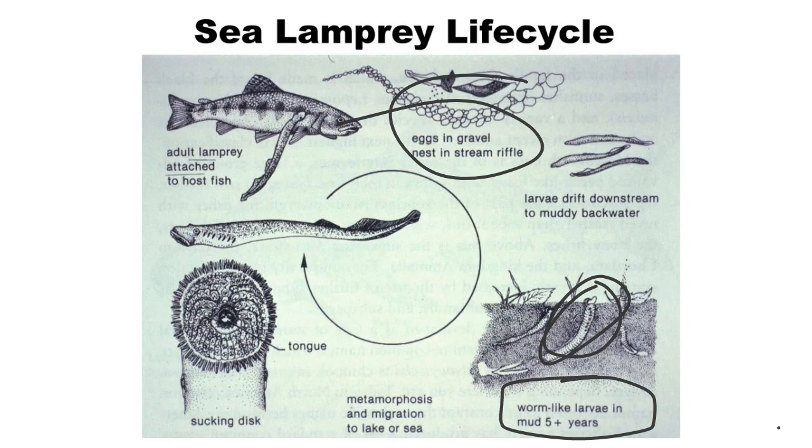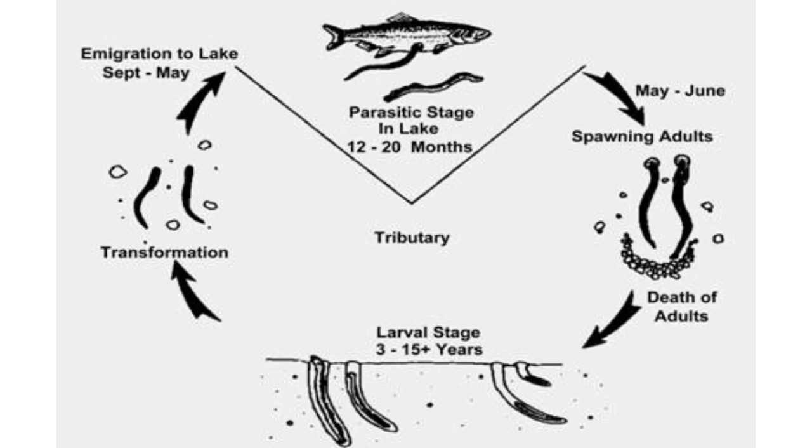The particles that are present in the soil. Now, after then, metamorphosis occurs. Are you getting me now? They develop into a what? Into an adult lamprey. Once they develop into an adult lamprey, they migrate from the what? They migrate from the... can you see?